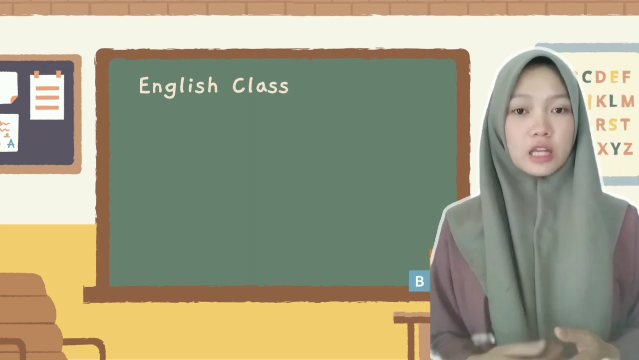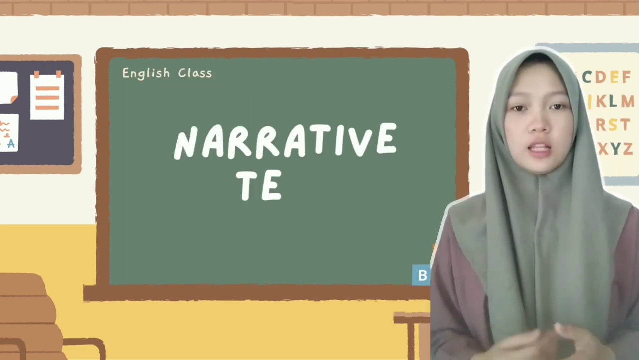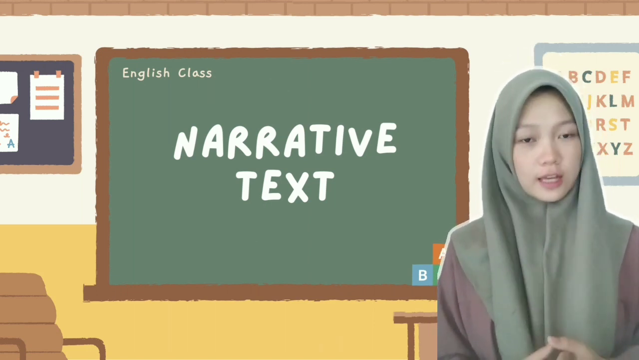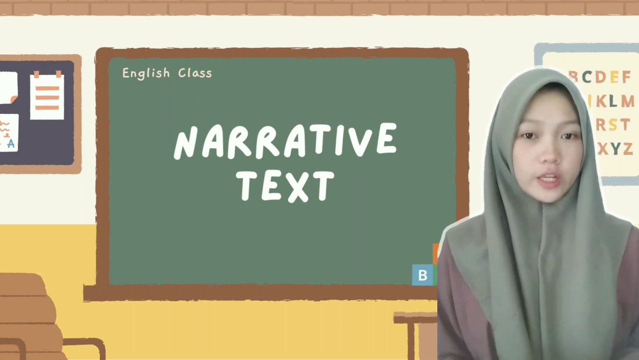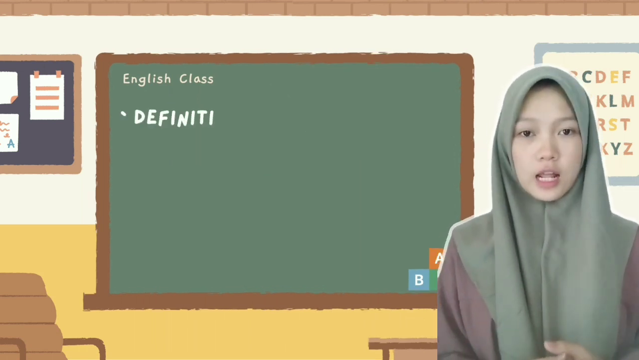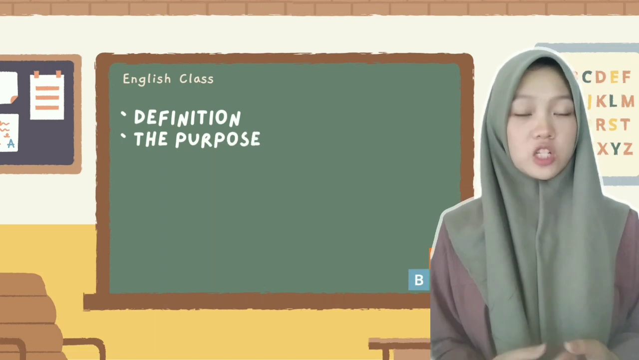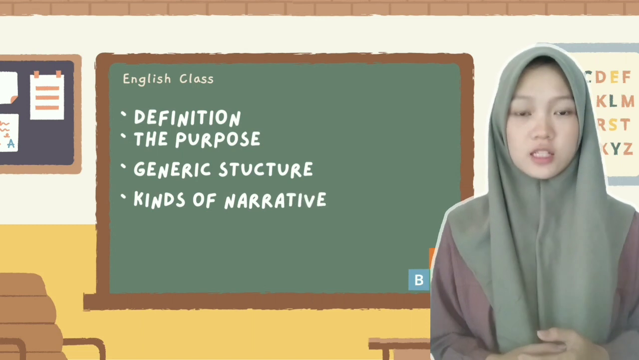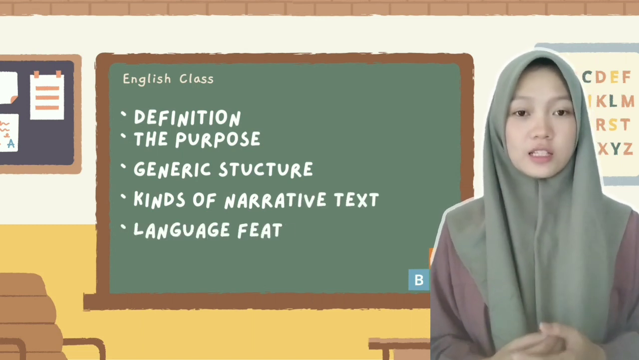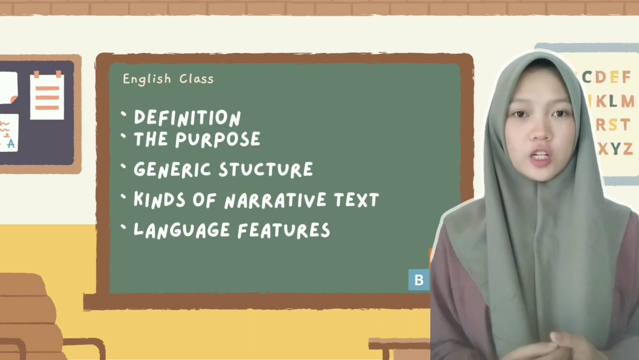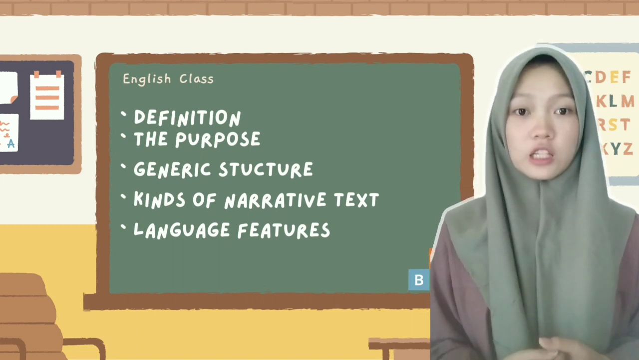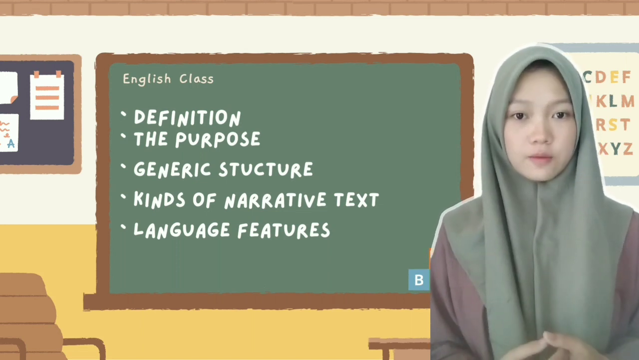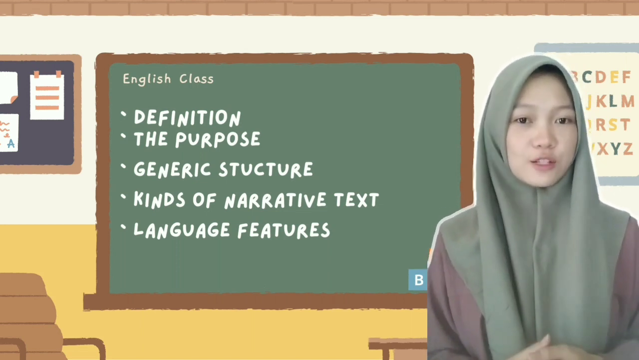The material that we will discuss today is narrative text. So, what will we discuss about narrative text? There are several points that we will discuss. The first is the definition of narrative text. The second is the purpose of narrative text. The third is the generic structure of narrative text. The fourth is the kinds of narrative text. And the last is language features in narrative text. So, let's discuss one by one.